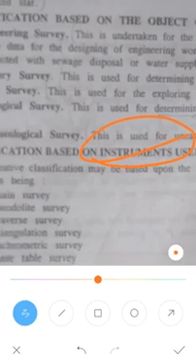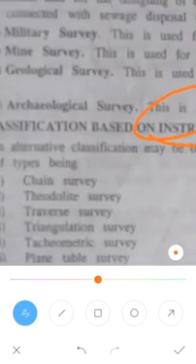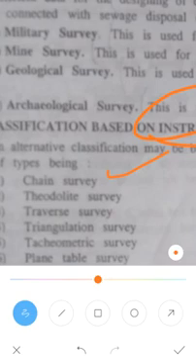What instruments are there? Consider we have only chains. The chains are like a structure which measures the larger length of the ground. In the lab I'll show these chains.